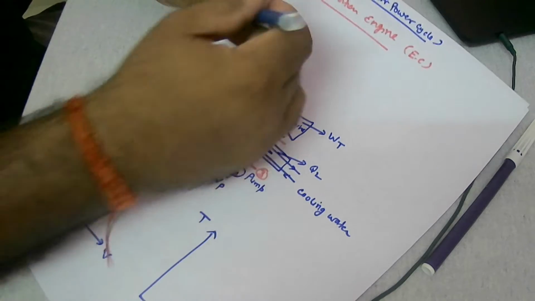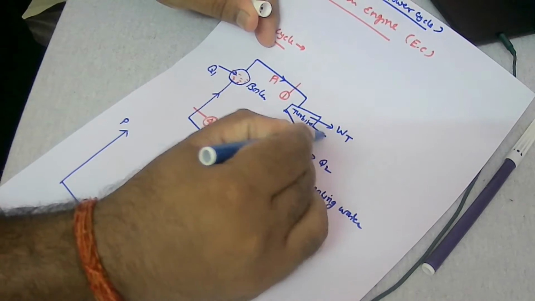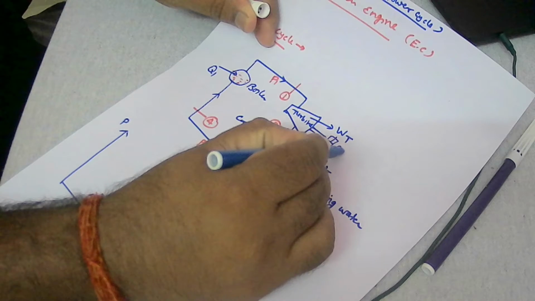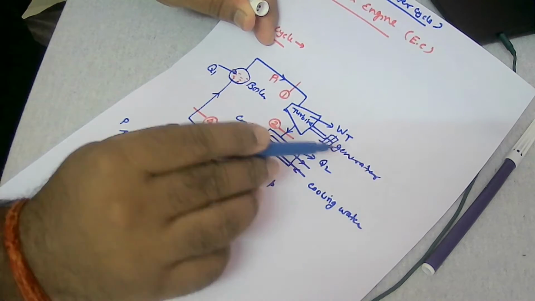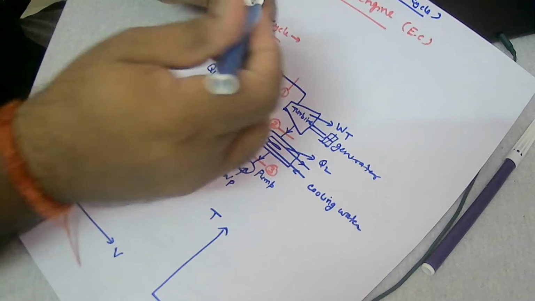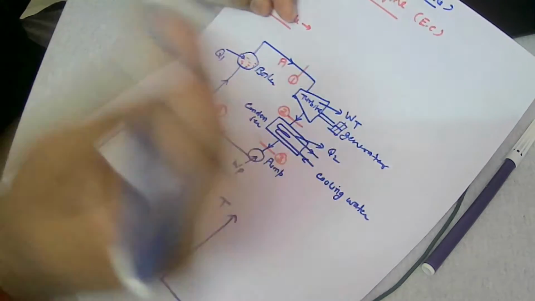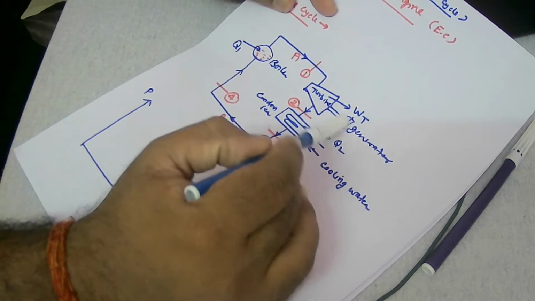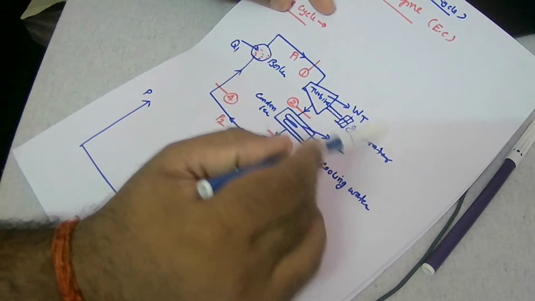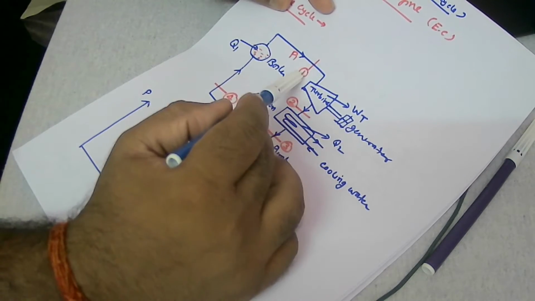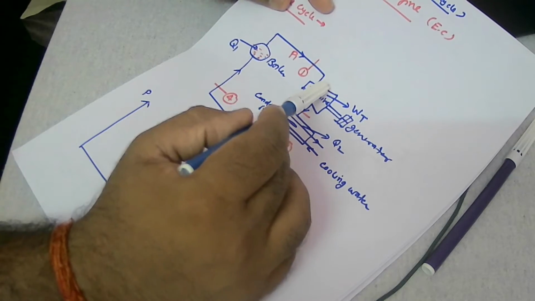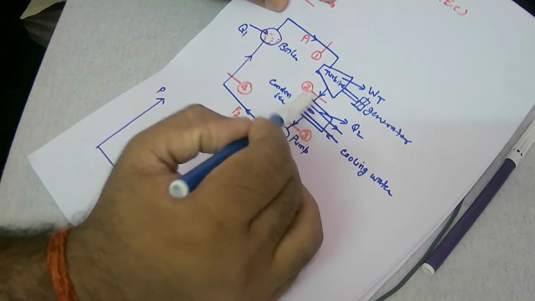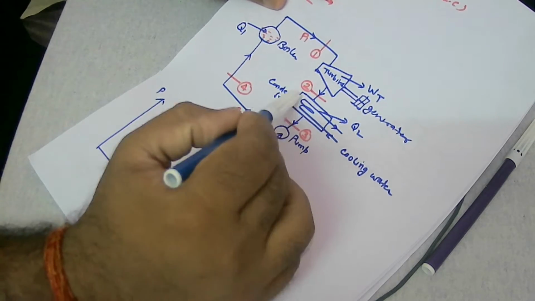So either you can directly couple this with a shaft, and here you can attach a generator to get electrical energy, or you can couple it with any prime mover to get the rotational work. So the work is developed in the turbine when we send the high temperature and high pressure gases inside the turbine, right? Then immediately after the turbine, we are condensing it, and for condensing